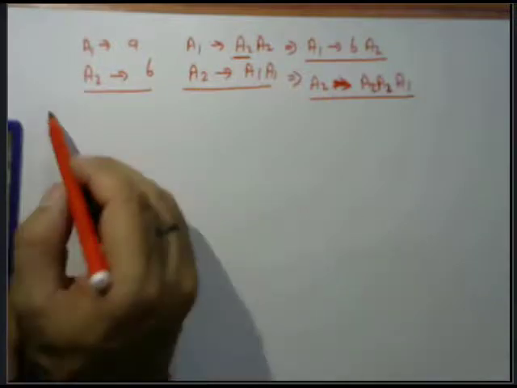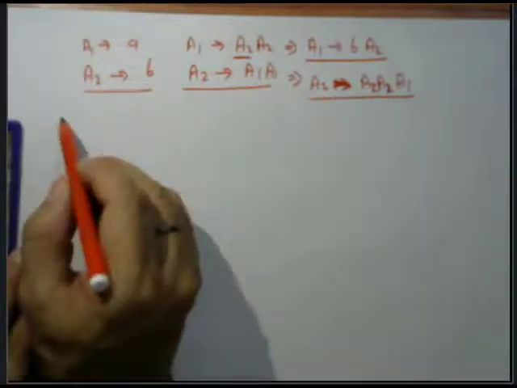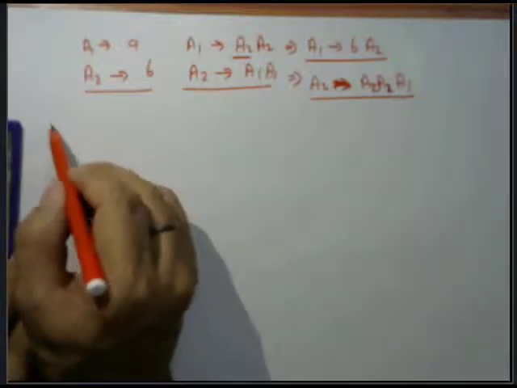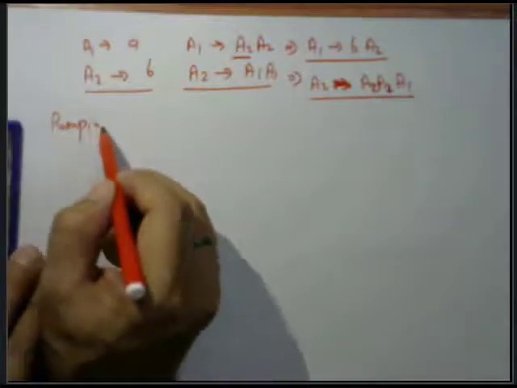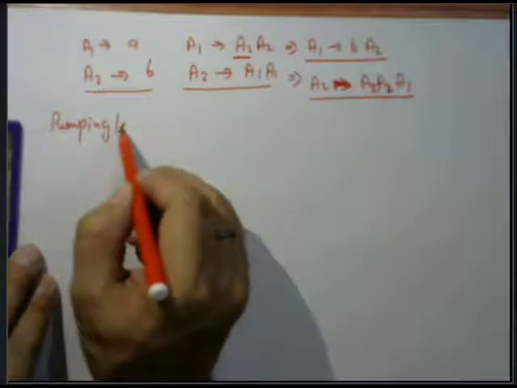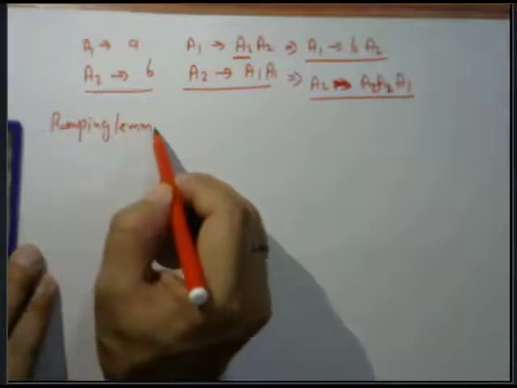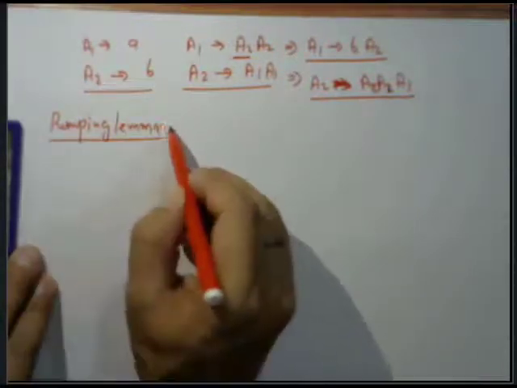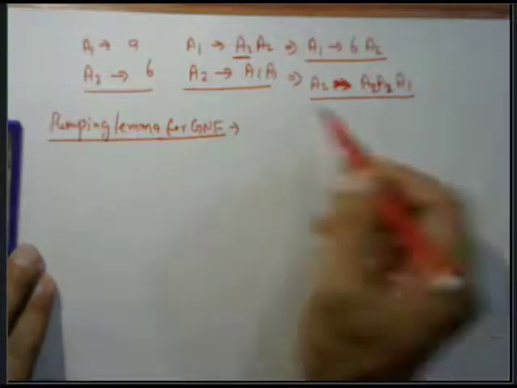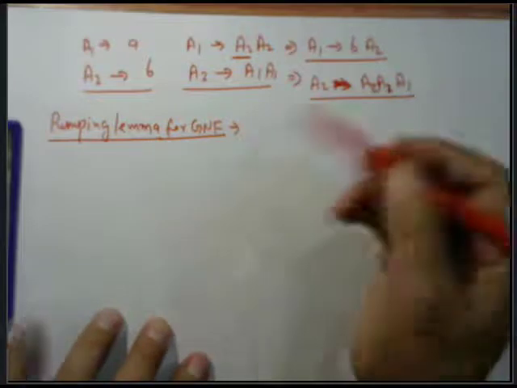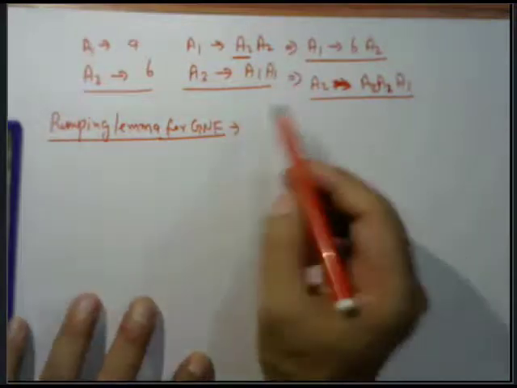Here you can apply the pumping lemma for GNF. Apply the pumping lemma for GNF. We can write the production of A2, all the productions of A2.